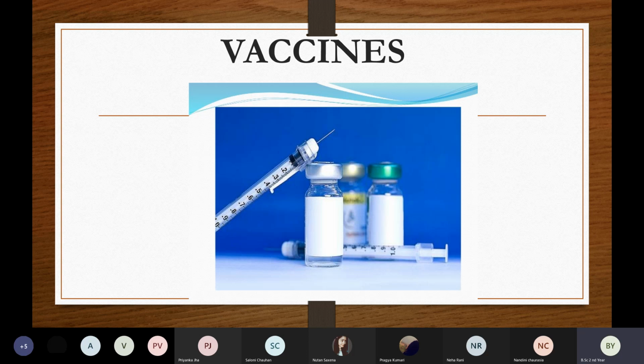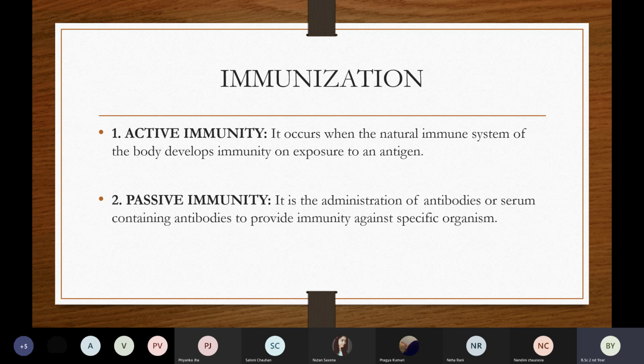Okay? So first of all, before going into vaccines or before going into the vaccination, we have to understand what is immunization. So there is one thing we call active immunity and the other is passive immunity. Every individual should have a good immune response in the body. Whenever there is any infection, it can be because of bacteria or virus or fungi, or any microorganism.